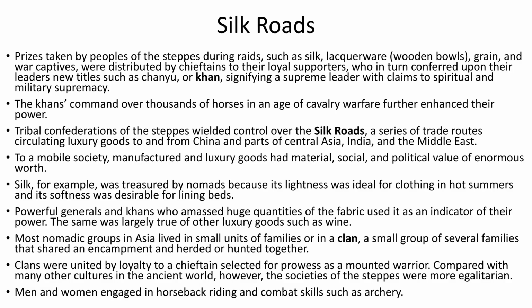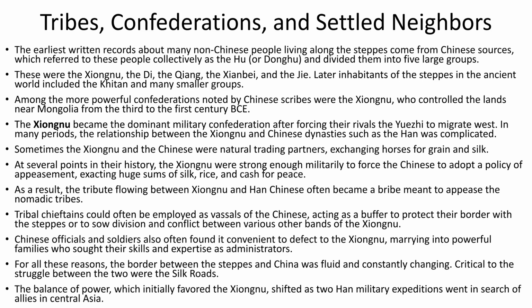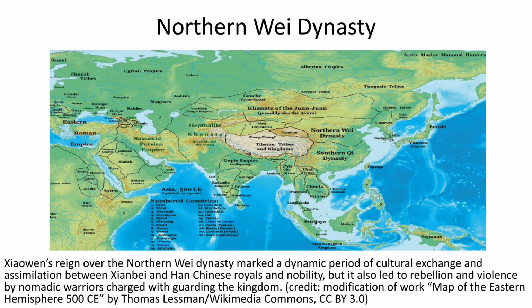back thousands of years. Chinese records describe various nomadic tribes, like the Xiongnu, who controlled lands near Mongolia. Their relationship with Chinese dynasties was often complex, involving trade and appeasement. The Northern Wei dynasty, under Xiaowen, saw significant cultural exchange between Xianbei and Han Chinese, but also faced internal challenges and rebellions. The map depicts the Eastern Hemisphere in 500 CE, showcasing the extent of the Northern Wei dynasty and its geographical context within the larger Asian landscape.